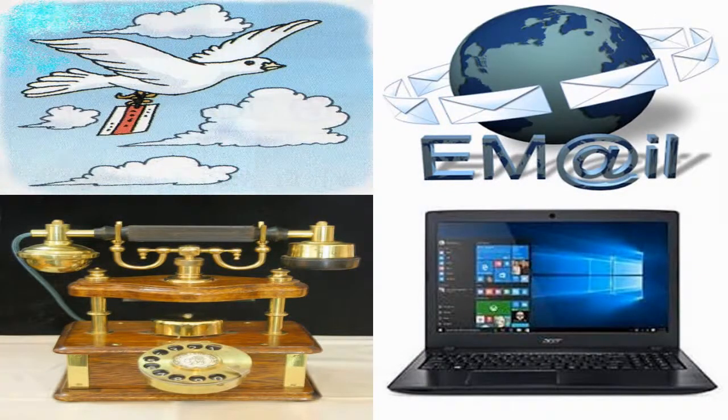A few centuries ago, messages were sent by tying a letter to the foot of a pigeon. Messages were also sent through runners. In later times, telegrams and the postal service came into use. All these methods were very slow as compared to the modern ones.